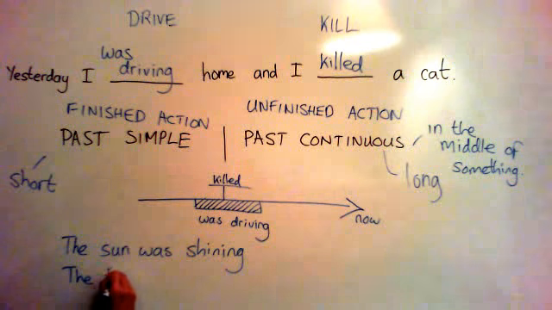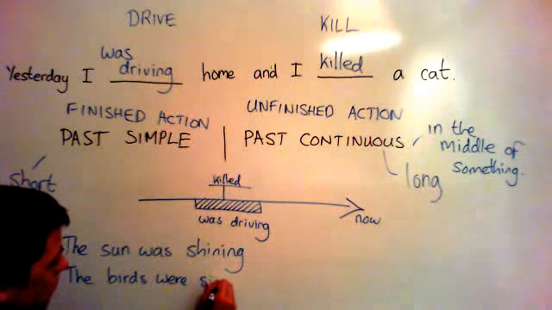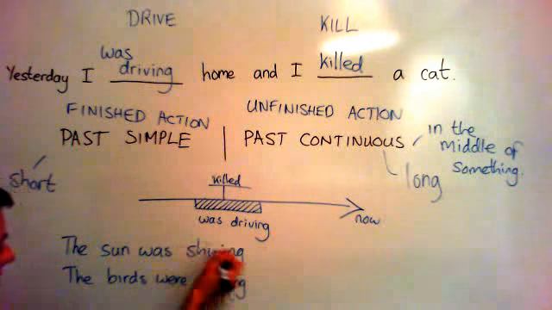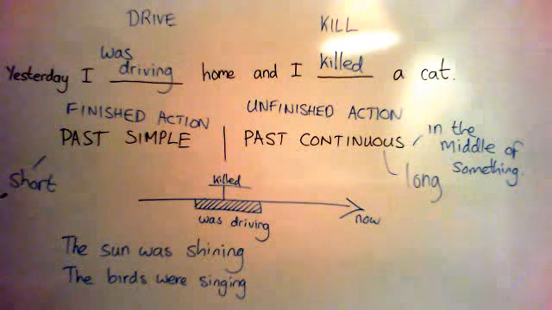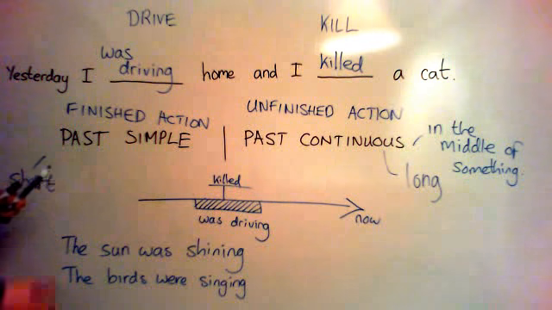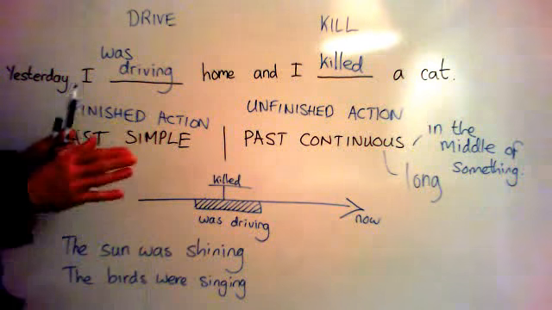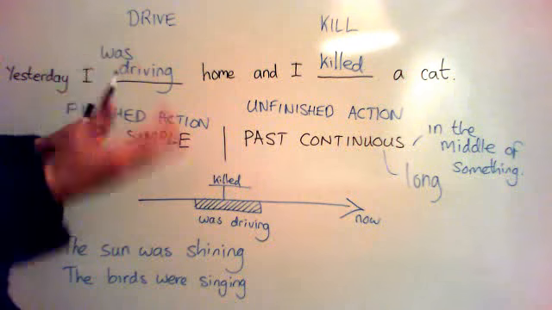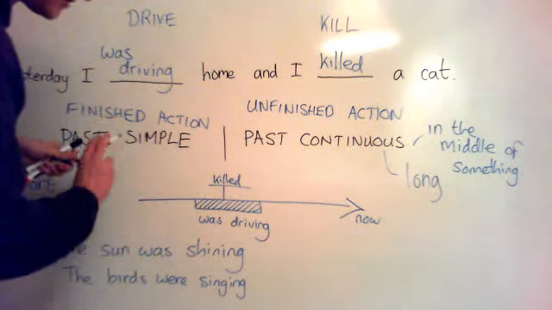Because the next thing we talk about, let's say the sun was shining, the birds were singing, and I went to see my friend, happens, and at the same time the sun was shining. The sun didn't stop shining before or after I went to my friend's. It was still shining. So it's a long process.